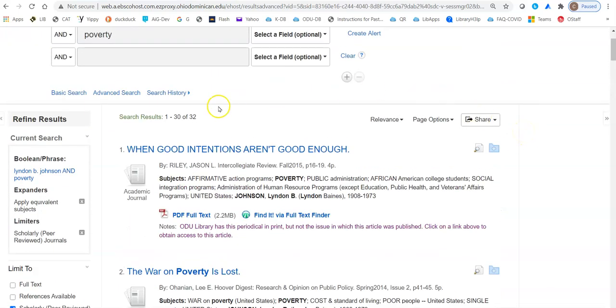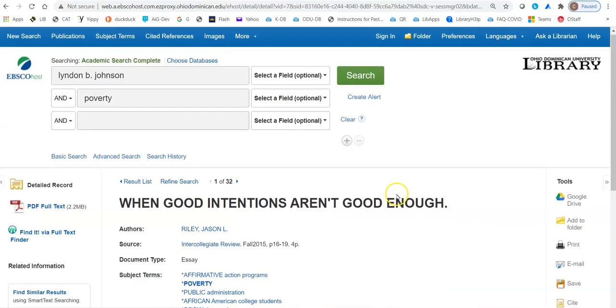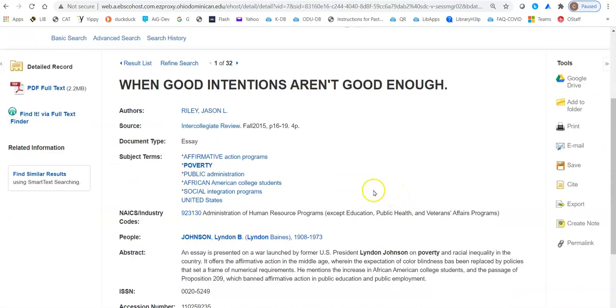Okay, I'm going to go back up to number 1 now, and I want to share with you just 1 or 2 other options you have. When you use an article like this in your paper, you're going to need to cite it. You're going to need to make a reference to it in your paper and at the end of your paper. And you're going to need to tell your reader who wrote it, where it came from, when it was published, what pages it was on, and so forth. And to do that, you can take that information right from here.